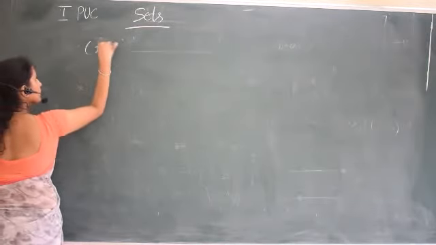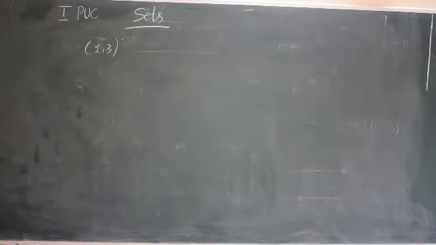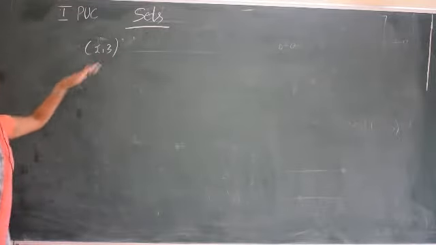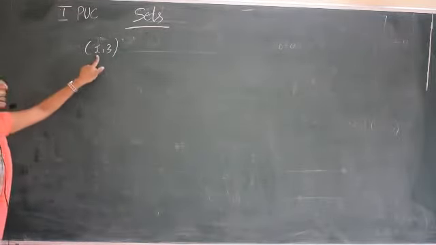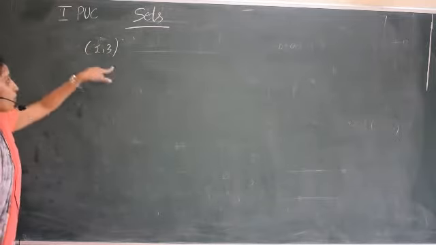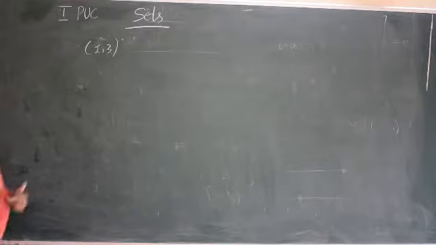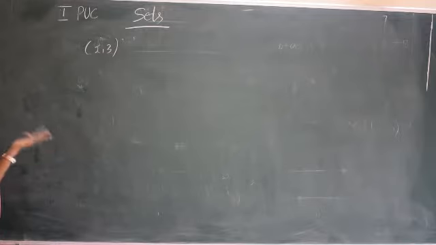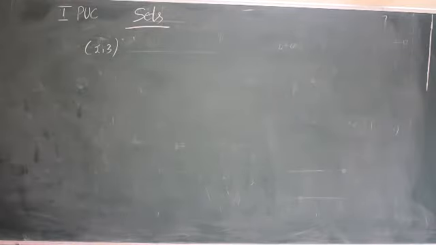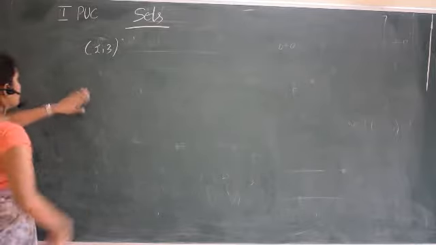So if I write 2 comma 3, what is the meaning of 2 comma 3? Now it is an open interval. Open interval means all the real numbers in between 2 and 3. There are many real numbers between 2 and 3, but except 2 and 3. Here open means 2 and 3 are not included. It does not mean there are no numbers in between; there are many real numbers in between. So we can say all the real numbers in between 2 and 3 except 2 and 3. 2 and 3 are not included. So this is an example.